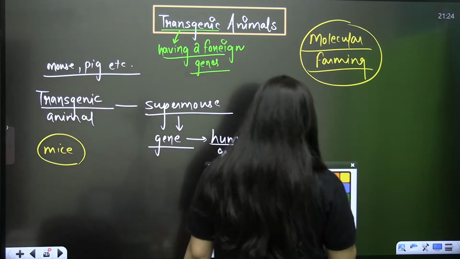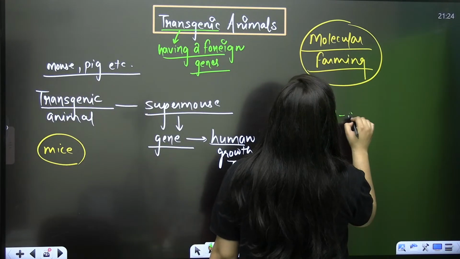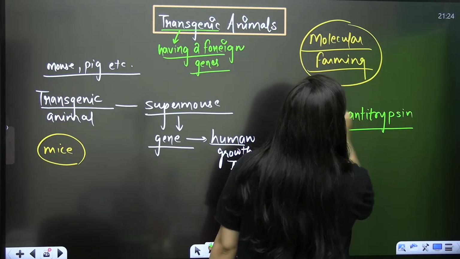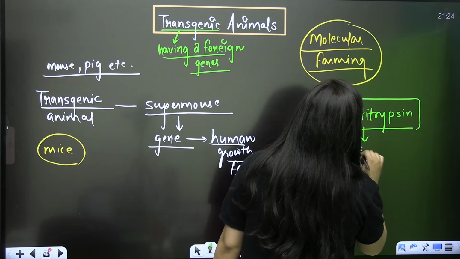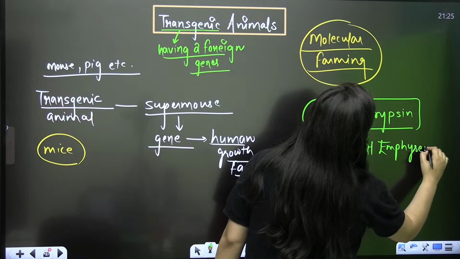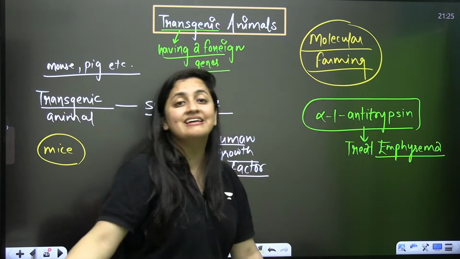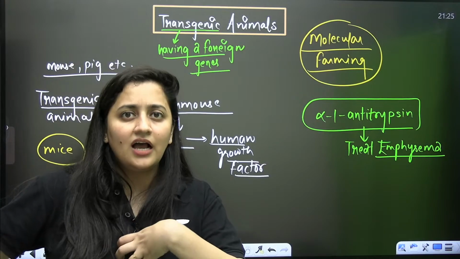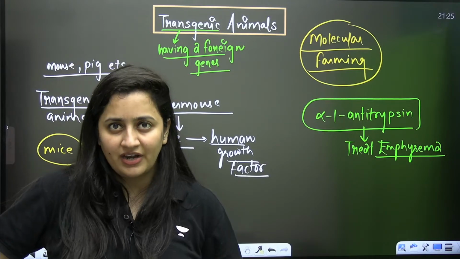It is alpha-1. I will just write down the product name, alpha-1 antitrypsin. Do you know about this protein, bache? It is used to treat emphysema. Do you know what emphysema is? Emphysema is caused by cigarette smoking. Those who are chain smokers are going to get this emphysema. You know, the lungs, the exchange will also get affected, right?